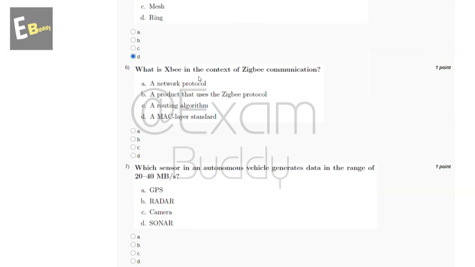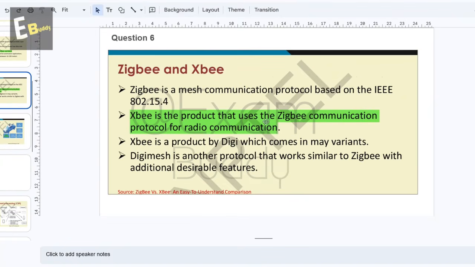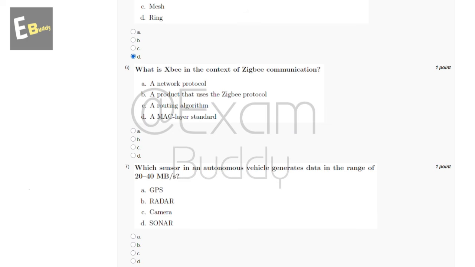What is XBee in the context of Zigbee communication? So these are the options, and now let's check the explanation. The explanation says XBee is a product that uses the Zigbee communication protocol for radio communication. So the answer of our sixth question is B, a product that uses the Zigbee protocol. And now let's go to our question number 7.